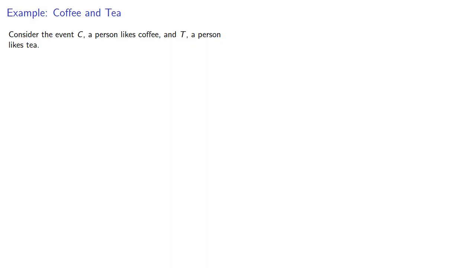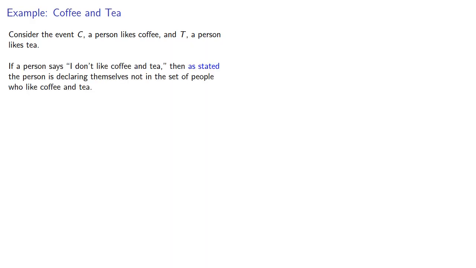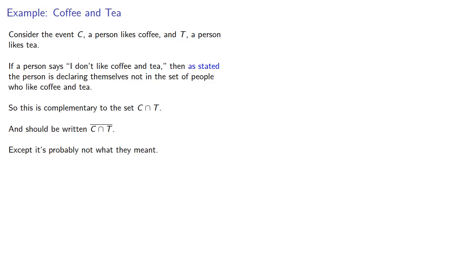For example, let's consider the event C, a person likes coffee, and T, a person likes tea. If a person says, I don't like coffee and tea, then, as stated, the person is declaring themselves not in the set of people who like coffee and tea. So this is complementary to the set C intersect T, and it should be written with the complement bar over both sets. Except that's probably not what they meant.